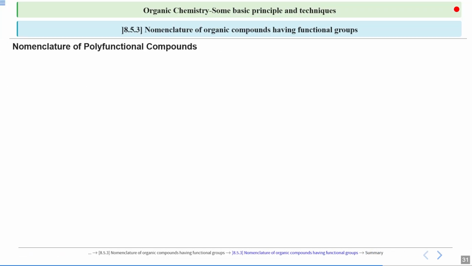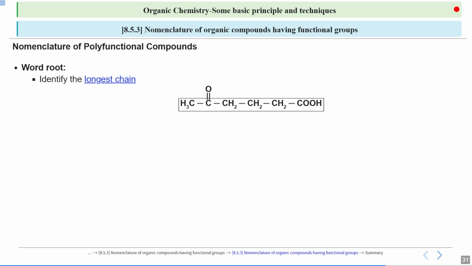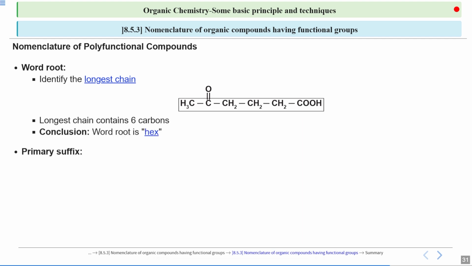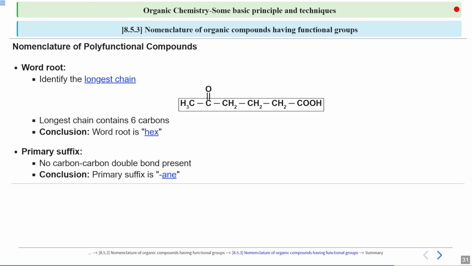What is the first thing that we do? We have to provide the word root. To do that, we decide the longest chain. So this is the longest chain possible. Remember to include the carbon that is a part of the functional group. If you do that, the longest chain is of 6 carbons. Therefore, the word root is hex. Moving on to the primary suffix. Again, there is an absence of carbon-carbon double bond or a carbon-carbon triple bond. Therefore, primary suffix is ane.